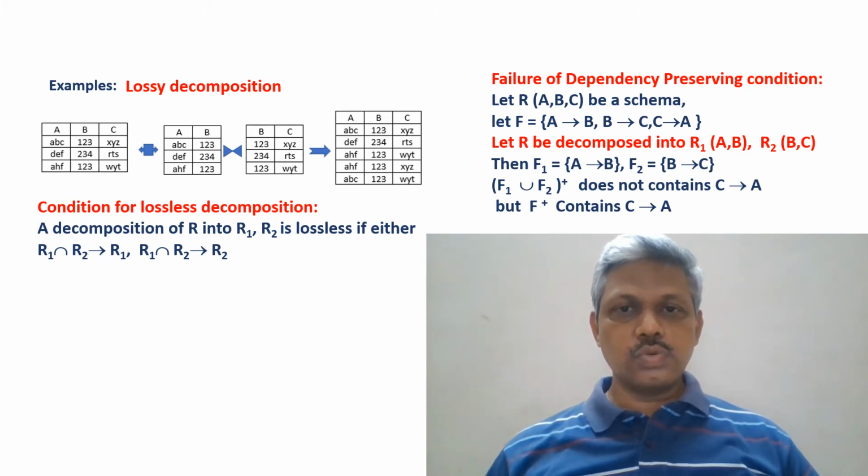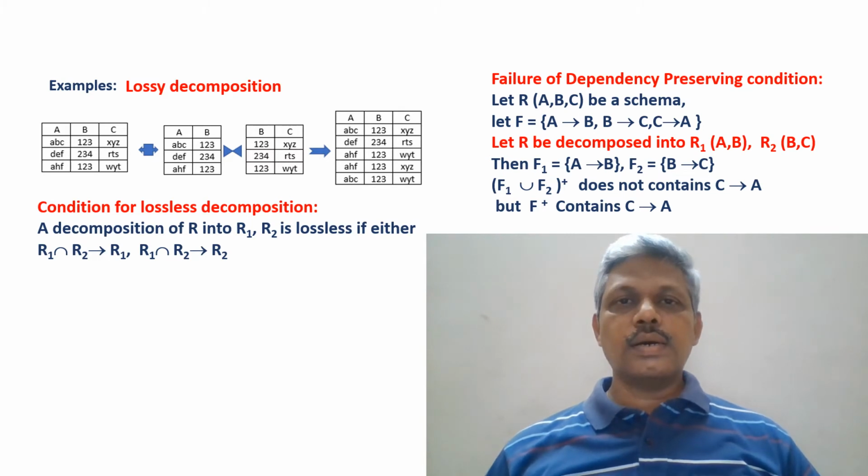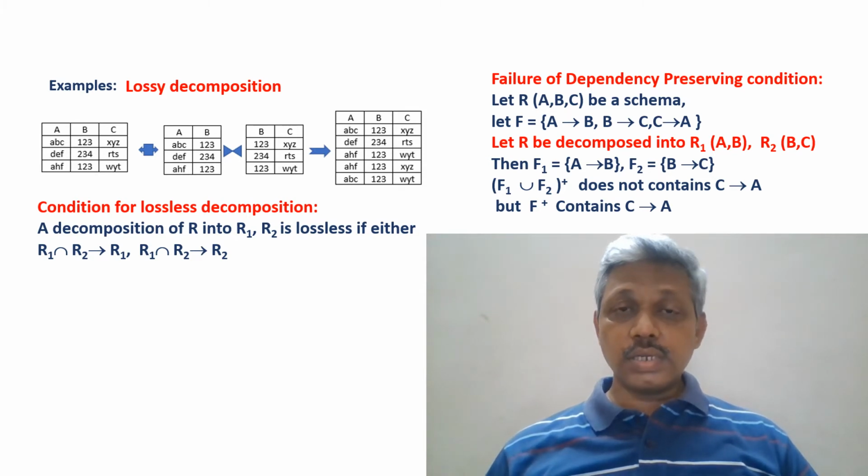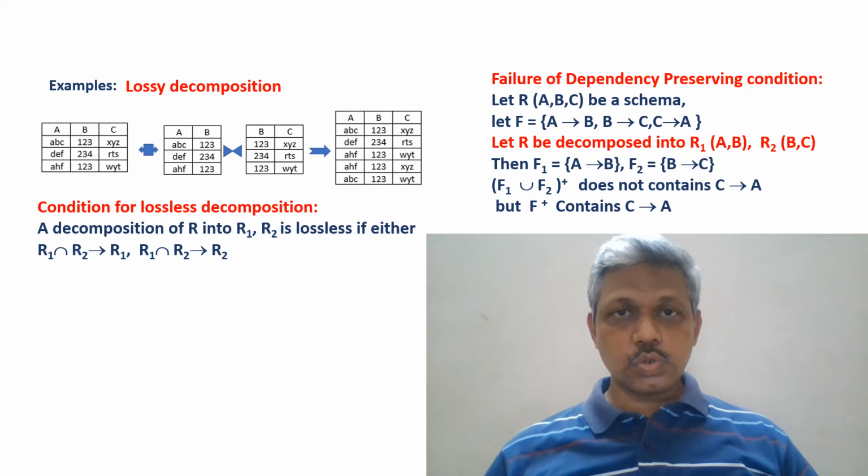R1 consists of two attributes A, B. R2 consists of two attributes B, C. Then F restricted to R1: R1 consists of only two attributes A and B, and the functional dependency that holds with respect to these attributes is only A then B. A then B is the only functional dependency that holds on R1. This is F restricted to R1 from the previous slide.